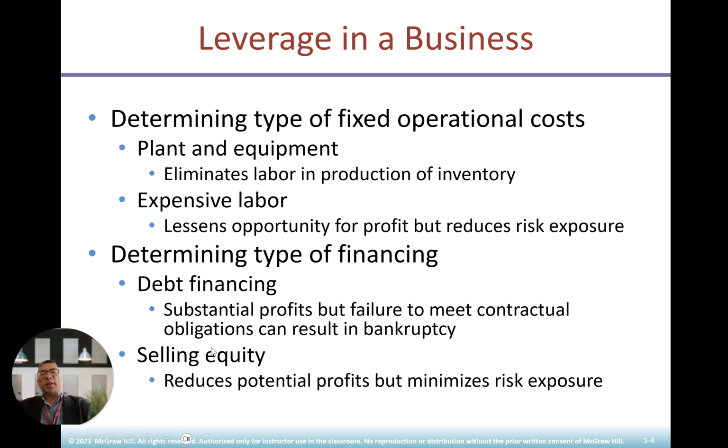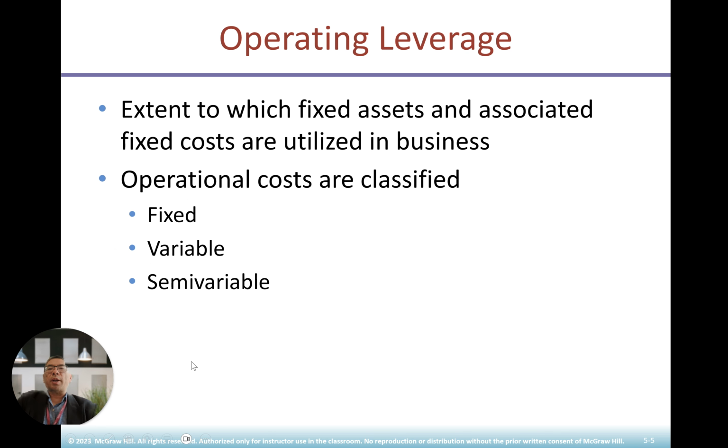And then, of course, the second option will be selling equity. This is what I've done many times in the past when I was with Nomura, doing a lot of IPOs. I think we raised about $2 billion of capital market equity products, selling them in New York, London, or Europe. Okay, let's look at the next one, operating leverage.